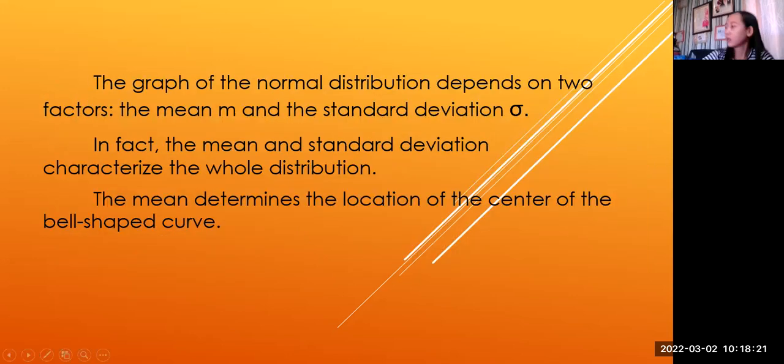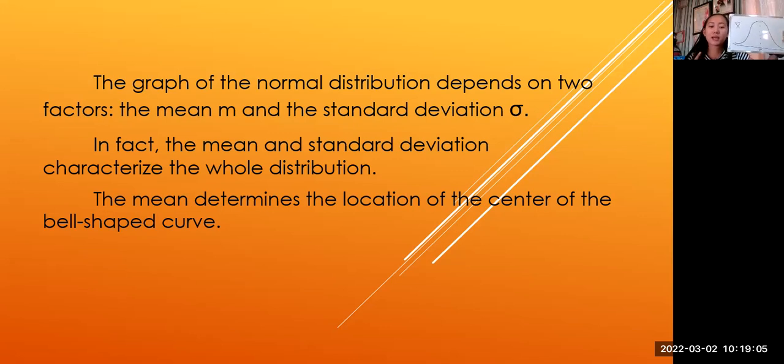Okay, here, I will just draw. Can you see the whiteboard? Yes, ma'am. So our mean determines the location of the center. The mean is here. This is the symbol for mean, or it can be X with a line on top, right? So our mean will determine the location of the center.